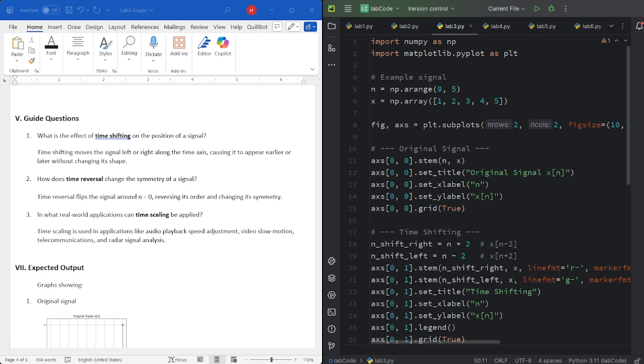And lastly, in what real-world applications can time scaling be applied? Time scaling is used in several real-world applications, such as audio playback speed adjustment, video slow motion or fast forward, telecommunications, and radar signal analysis. It's especially useful for modifying how fast or slow signals are processed or transmitted.